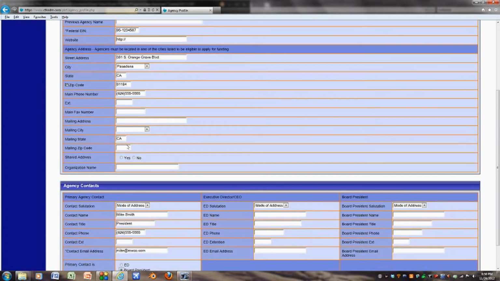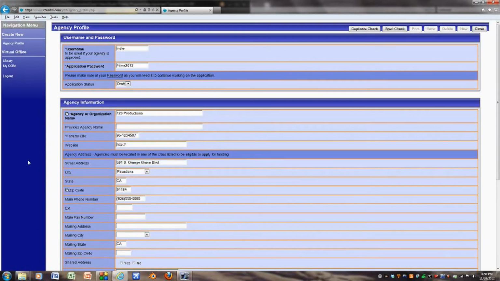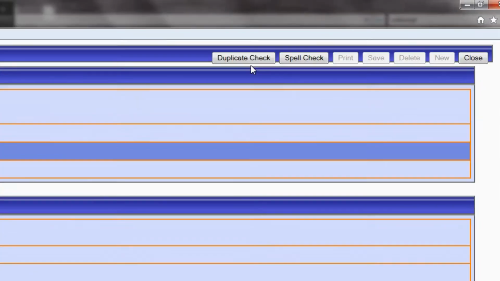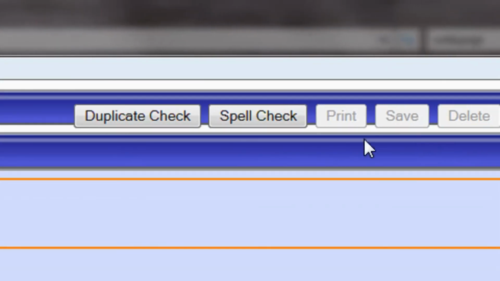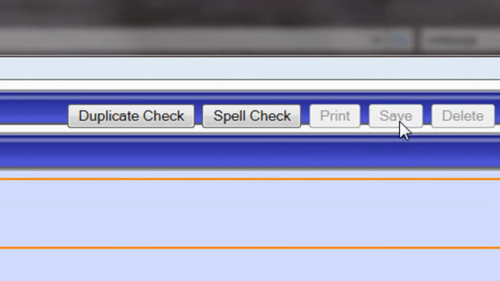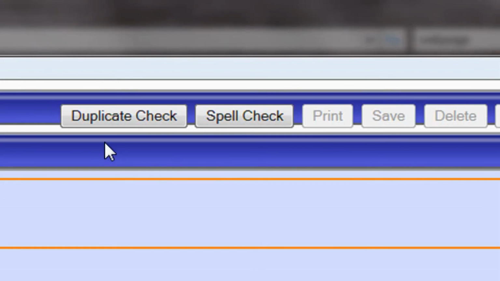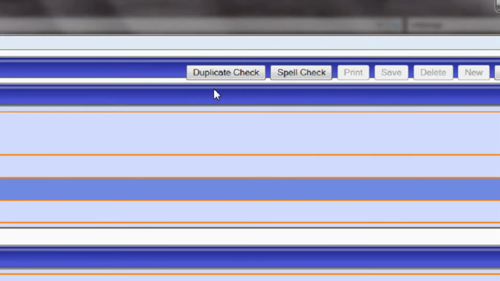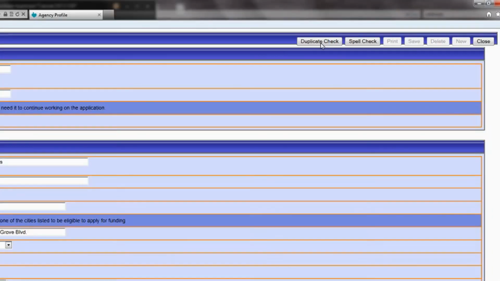When you feel all is complete, you will need to click on the button titled Duplicate Check at the top of the form. You will not be able to save the form until the duplicate check is done. As you can see, the Save button is not activated yet due to the duplicate check not being completed. The duplicate check will take your agency organization plus the zip code that you put down and compare them with the records we have on hand at the Tournament of Roses.